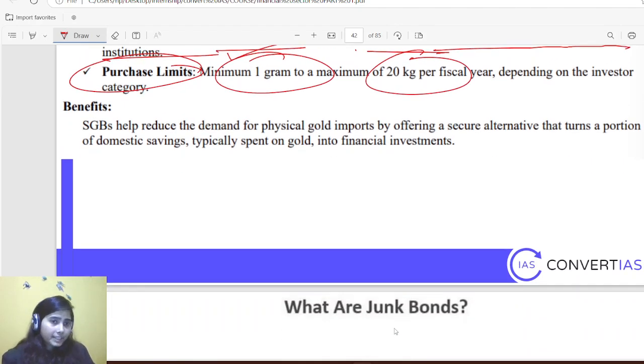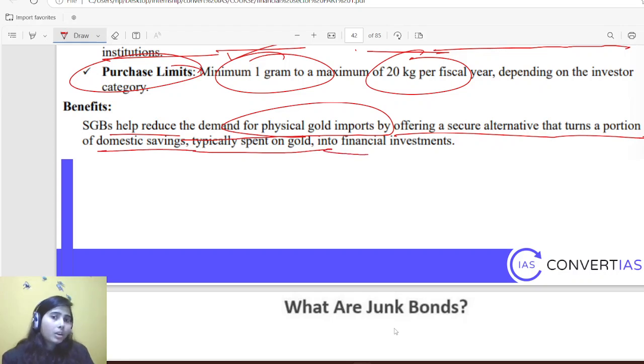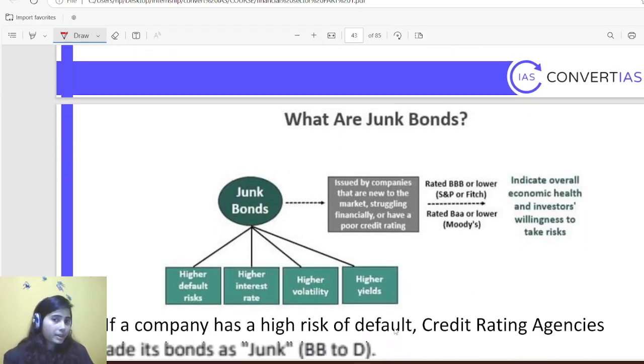SGB helped to reduce the demand for physical gold import by offering a secure alternative that turns a portion of domestic saving typically spent on gold into financial investment. So I hope you are aware about it.